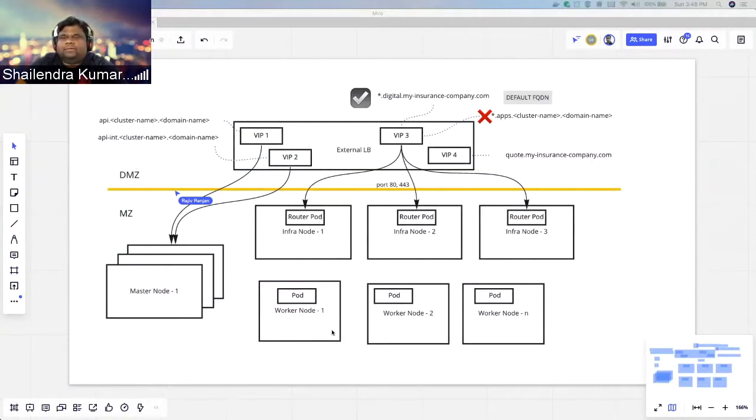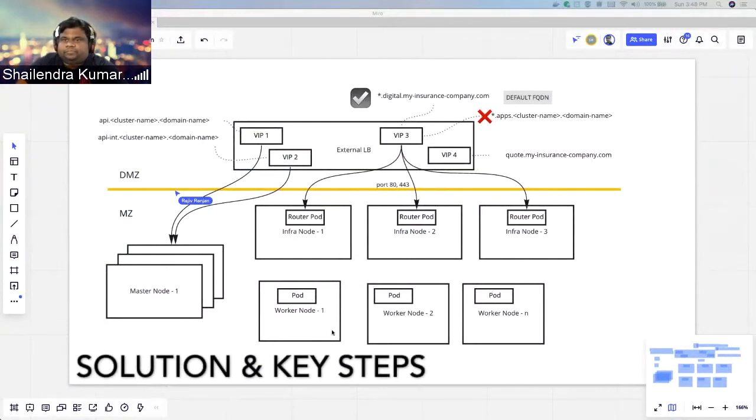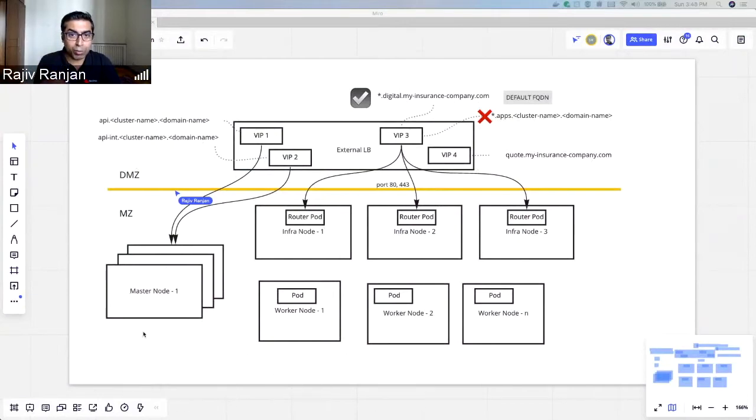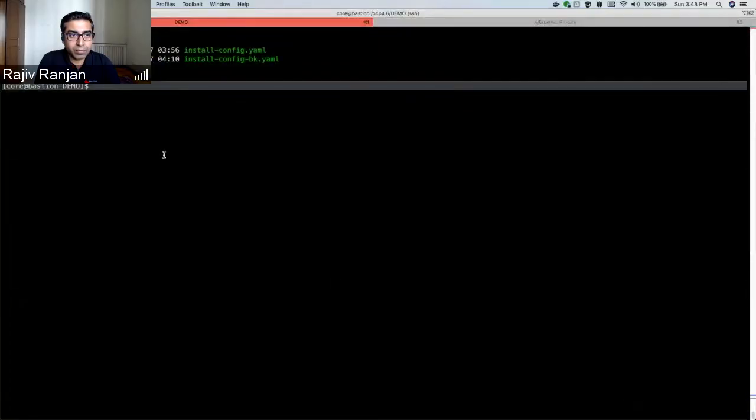Yeah. All right, understood. I think in that case we can just get started with the key steps required to make this configuration change. Yeah. So first of all, you need to create an install config, and I have taken a backup of the install config. Let me show you how an install config would look.